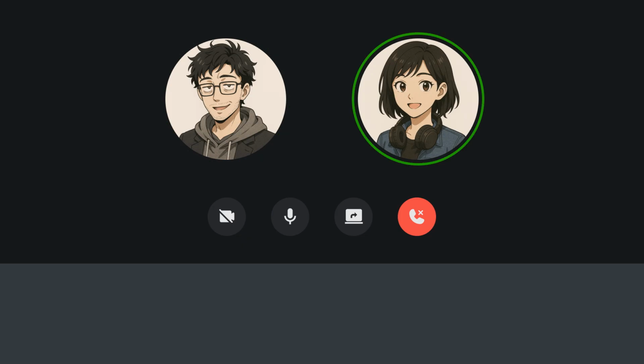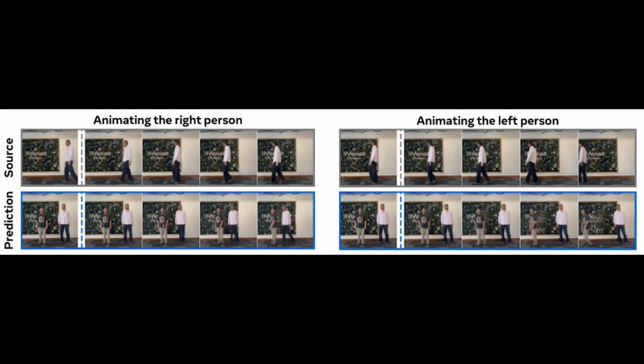One limitation they found is that without a common embodiment across videos, meaning the same agent performing actions, the latent actions tend to become localized in space relative to the camera. Let's take a look at what that means in practice. Here, they're showing how the model can animate different people in a scene. Right, so they can specifically target whether they want to animate the person on the right or left side of the frame. This suggests the latent actions are indeed becoming spatially localized.